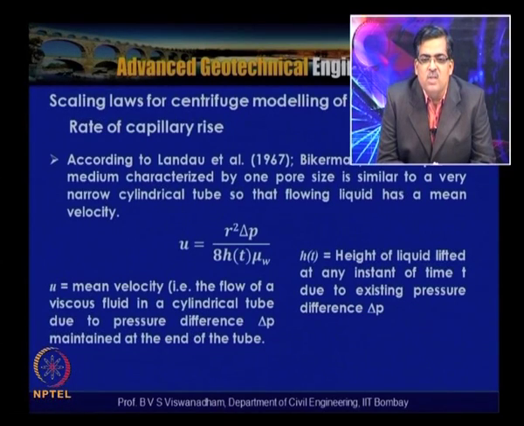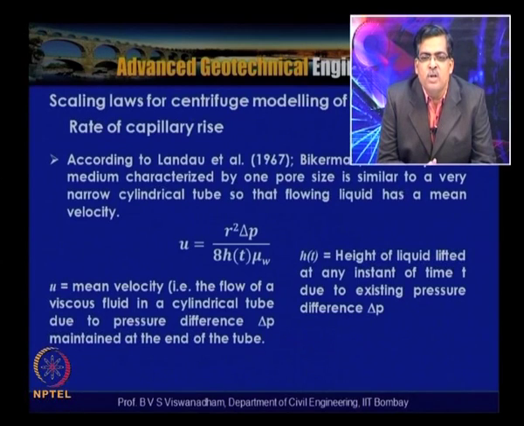So u is the mean velocity due to the flow of a viscous fluid in a cylindrical tube, due to the pressure difference Δp maintained at the ends of the tube. h(t) is the height of liquid lifted at any instant of time t due to the existing pressure difference Δp. This Δp is due to the surface tension forces as well as the self weight of the water being lifted in the so-called narrow cylindrical tube.